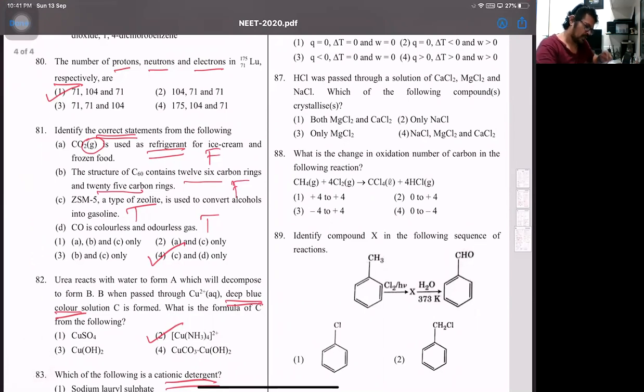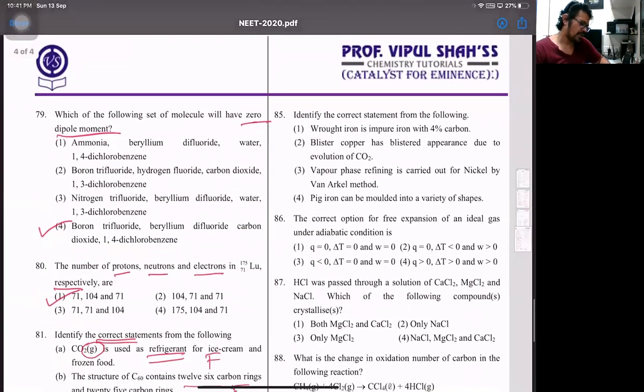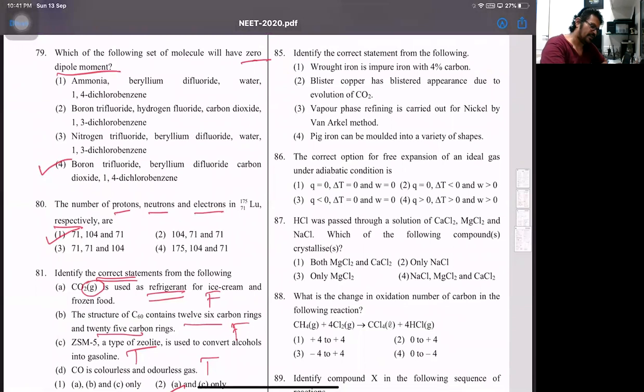All right. Now after 84, we come to the last part. We have 85, identify the correct statement. Observe this part carefully. It says wrought iron is an impure form with 4% carbon. That's false. Wrought iron is the purest form. And blistered copper is blistered due to the appearance of CO2. False. It is due to sulfur dioxide gas.